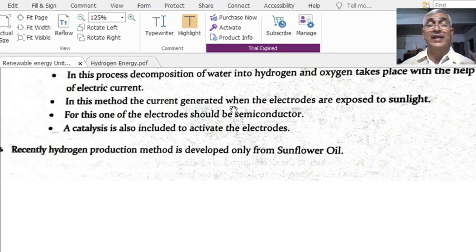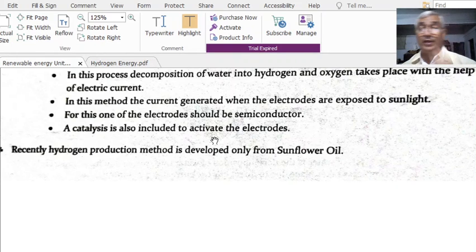The current is generated when the two electrodes are exposed to sunlight. One of the electrodes should be a semiconductor, and a catalyst is also included to activate the electrodes. Once exposed to sunlight, a potential difference arises, and because of it, electrical current flows between anode and cathode.